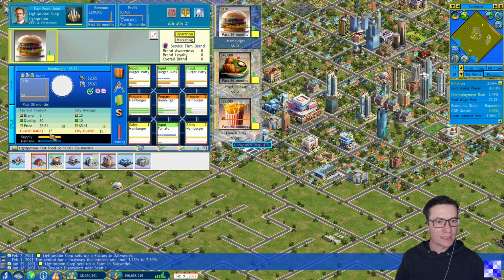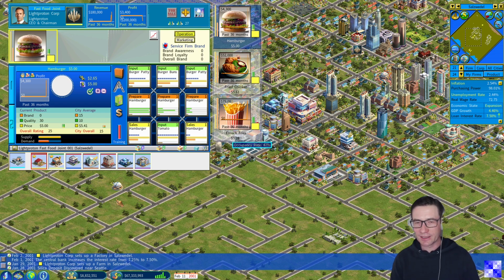Let's check the overall rating. It's 17 compared to 15 city overall. We will reduce the price a little bit to support faster growth and demand. With a better price position, we have a better overall product rating. So what else do we need to do to have a good product rating, to be prepared when competition enters the market in Salzwedel and does not easily capture our market share?